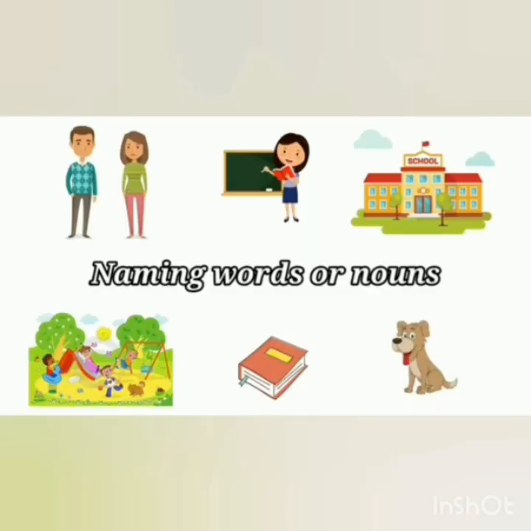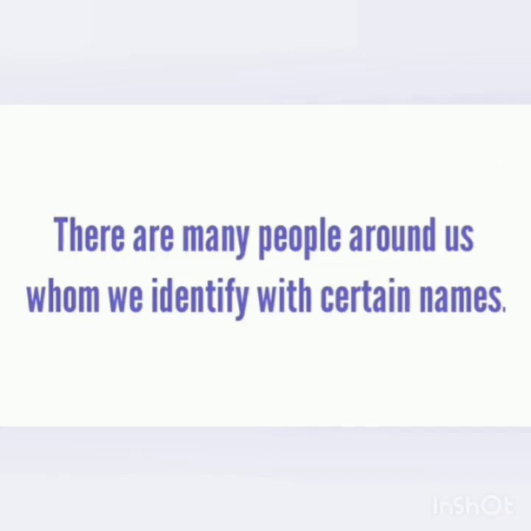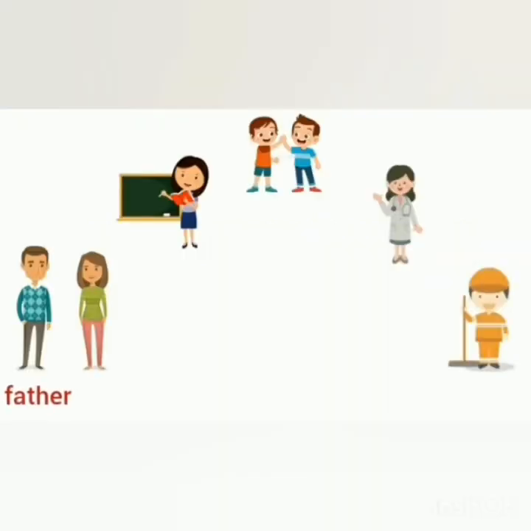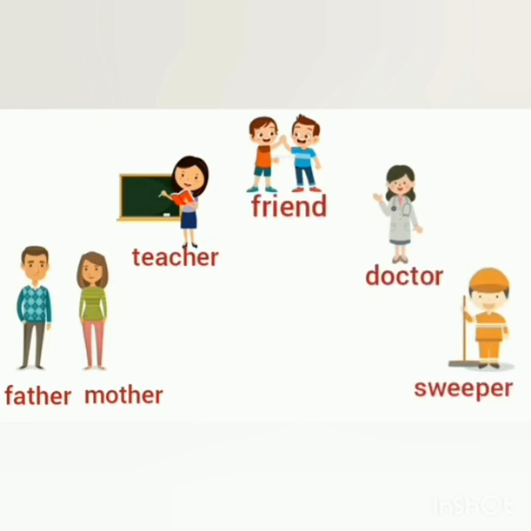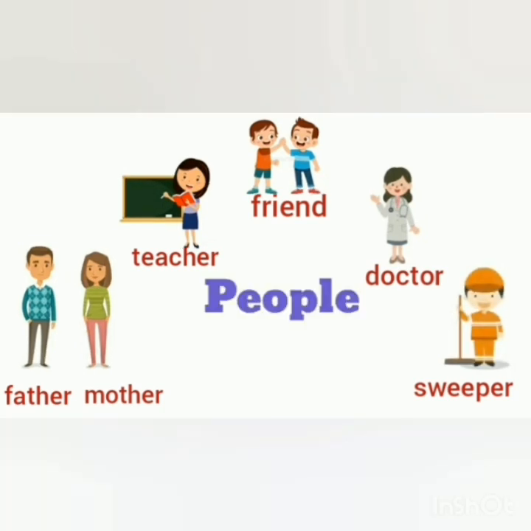Father, mother, teacher, school, park, book, dog are all naming words or nouns. Kids, there are many people around us whom we identify with certain names such as father, mother, teacher, friend, doctor, sweeper are the names of people.